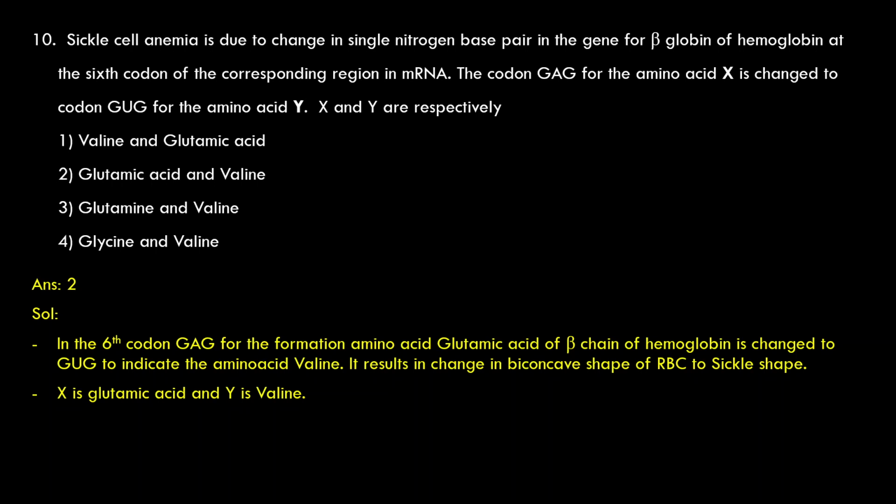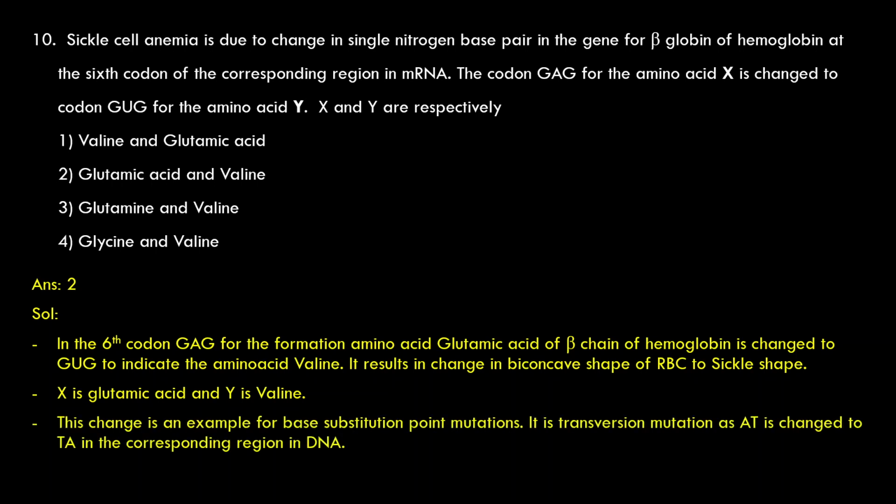Right, here in the DNA, the AT is changed to reverse. AT is changed to TA. This change is an example for base substitution point mutations.